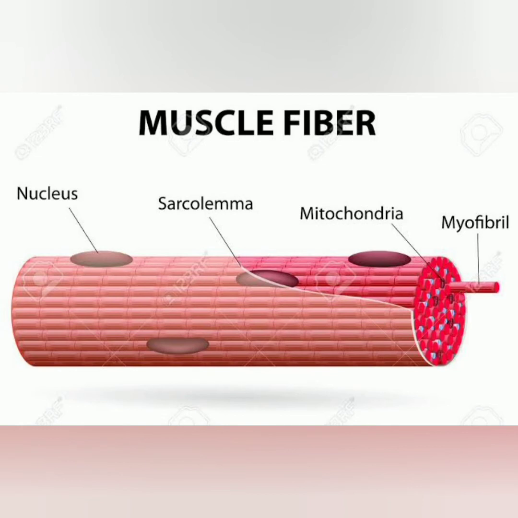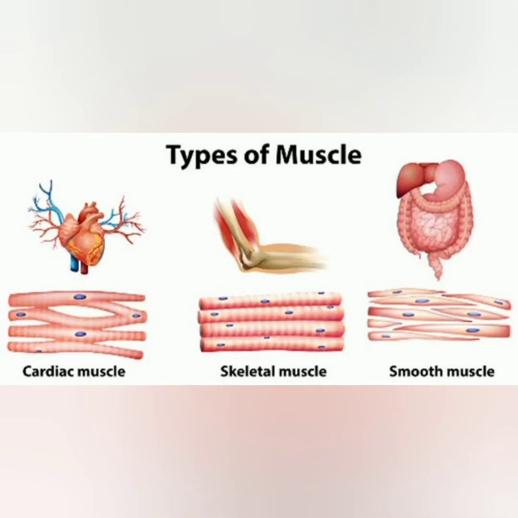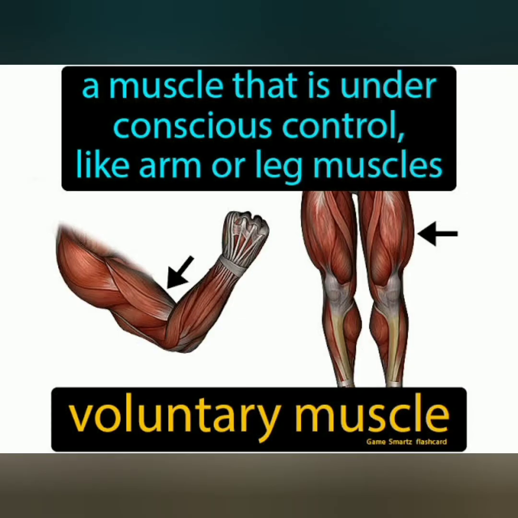Now let's read about the three types of muscles. They are voluntary, also called skeletal muscles; next is involuntary, or smooth muscles; and the last one is cardiac muscles. The skeletal muscles make up 42% of an adult's body weight. These are called voluntary muscles because we can move them through our willpower. These muscles are also called striped muscles because we can see black and white stripes on them. Voluntary muscles make the movement of the entire body or parts of the body from place to place and also give rise to the movements associated with respiration.